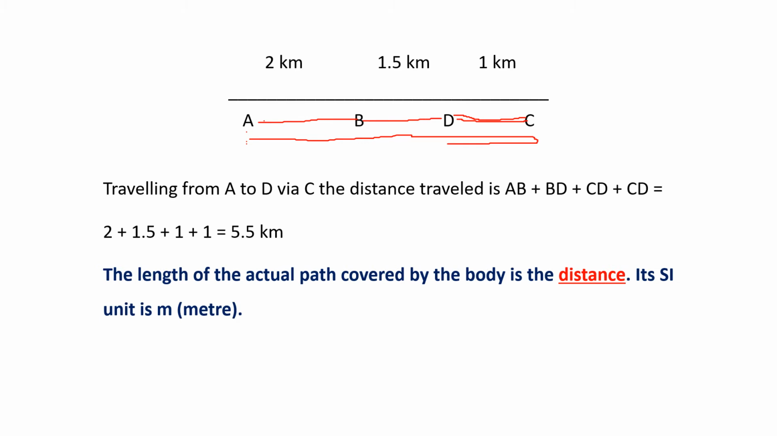If you can see, we are going in a straight line called rectilinear motion. We went from A to B, B to D, D to C, and C to D. So the total distance, the length of the actual path, this is the actual path we traveled. So the length of the actual path is giving us the distance. Its SI unit is meter.